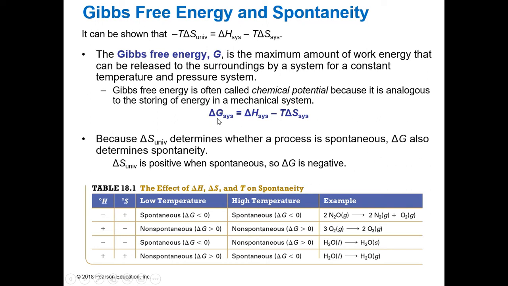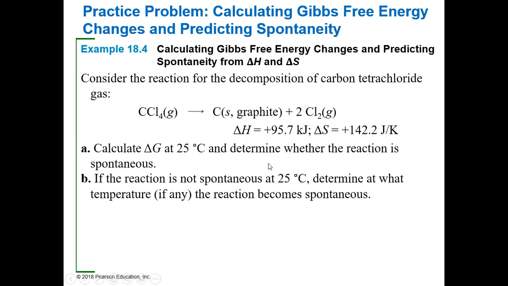So as long as we know that delta G of our system equals delta H of our system minus T delta S. When our G is negative, that means it's spontaneous. When our G is positive, that means it's not spontaneous. So let's look at this reaction. So here's the decomposition of carbon tetrachloride, going to carbon and chlorine gas. They gave us a delta H and they gave us a delta S. So what it wants is calculate delta G at 25 degrees Celsius and determine whether the reaction is spontaneous.